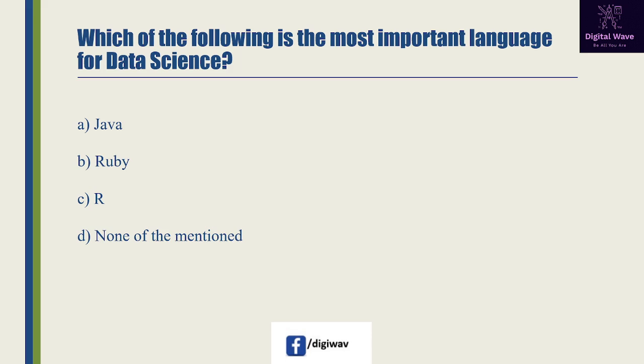Next question is, which of the following is most important language for data science? So first option available here, Java. Second option available here, Ruby. Third option is available here, R language, and the last one is none of the mentioned. So right answer will be C, R. So R language is a free software for statistical computing and analysis.